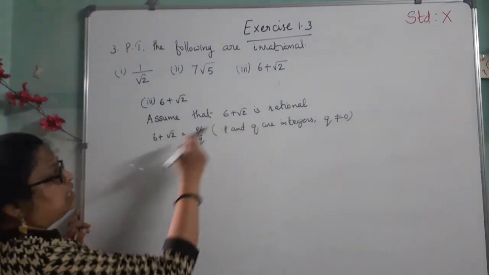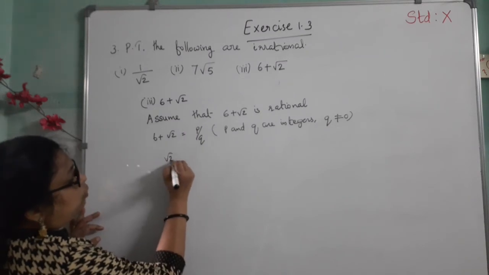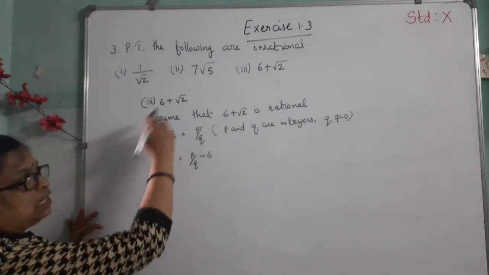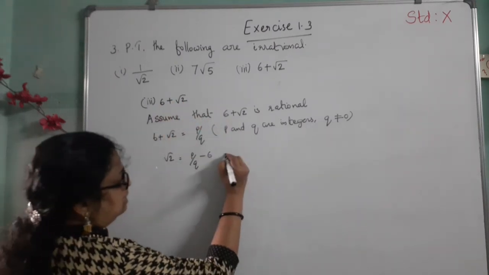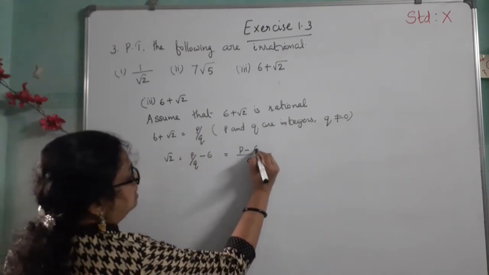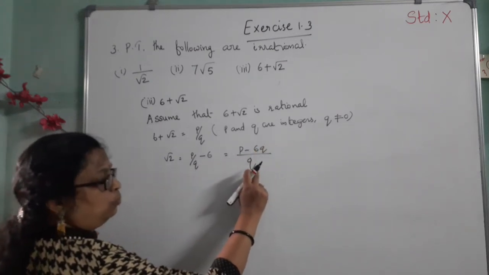That is, it is rational, so it can be written in the form p by q. From here, root 2 is equal to p by q minus 6. This 6 transposing to the right side, it becomes minus. So p by q minus 6, then taking q as LCM, p minus 6q. That is, root 2 is equal to p minus 6q by q.